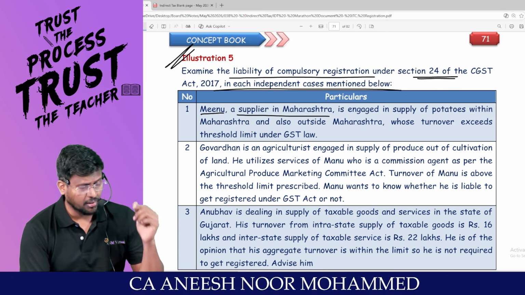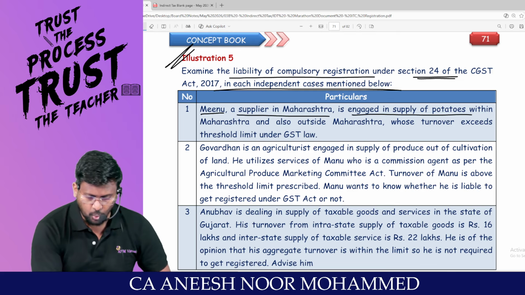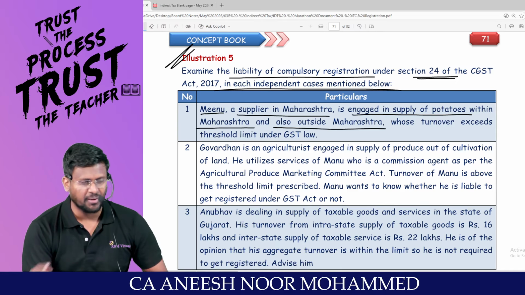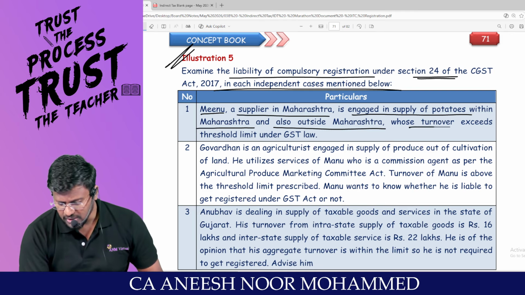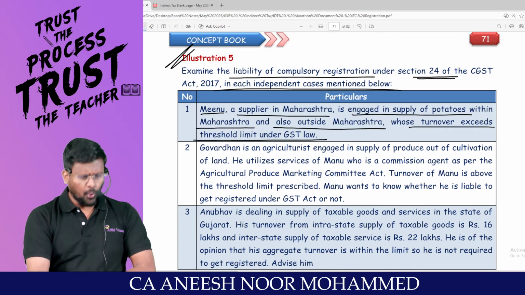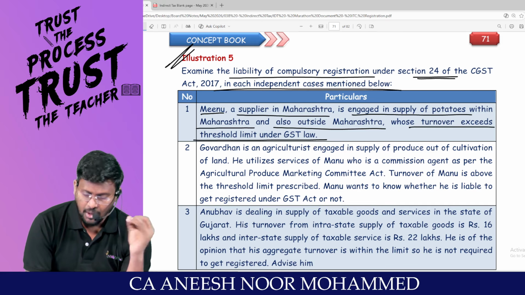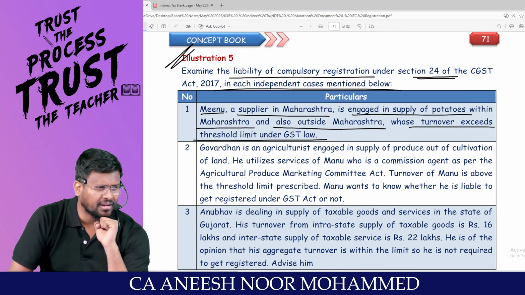Meenu is a supplier in Maharashtra, engaged in supply of potatoes within Maharashtra and also outside Maharashtra. That means they are making interstate outward supply of goods whose turnover exceeds the threshold limit under the GST law. Where is Meenu situated? Meenu is in Maharashtra. What is she supplying? Supply of potato. Is potato an agricultural produce?